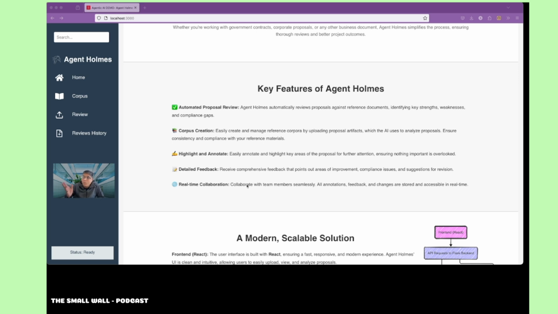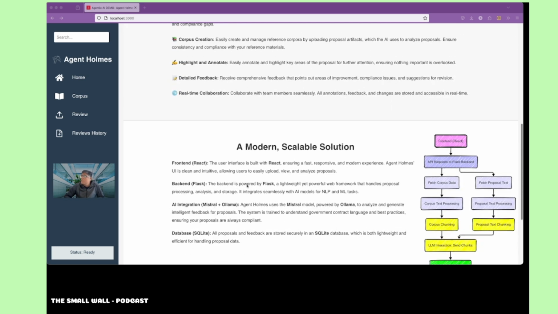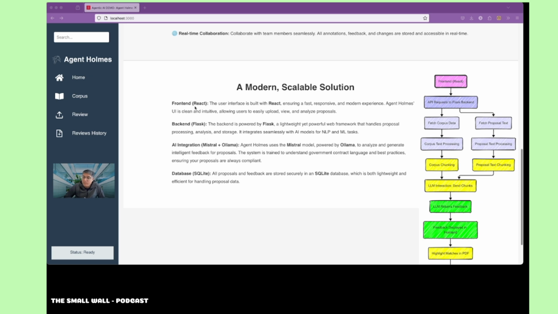All whatever you are seeing here, my hands-on effort was there, but generally some of it is generated automatically. It's pretty easy and straightforward. The solution is very simple. It has a React front end and a back end that runs with Flask. And we have AI integration here with Mistral and Ollama models that run on my powerful M4 Mac, because you need the juice to run this.